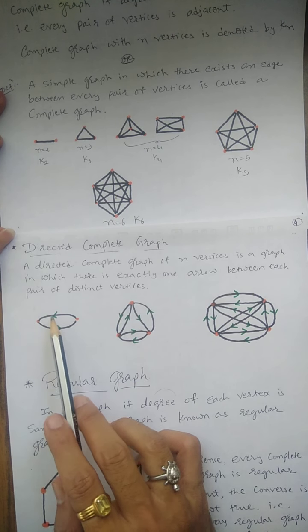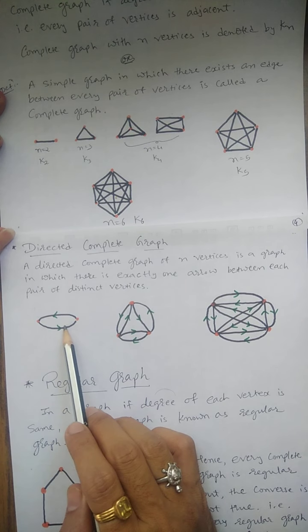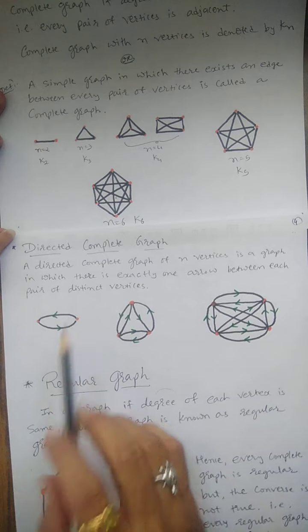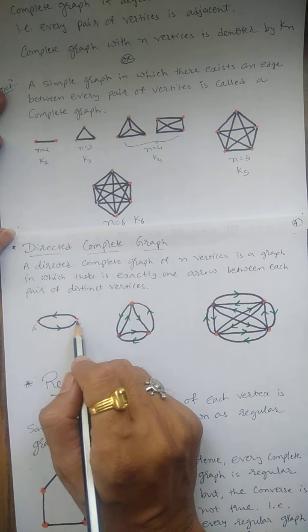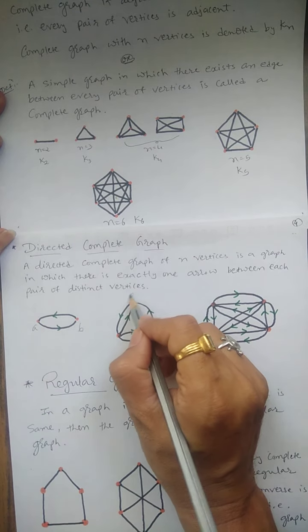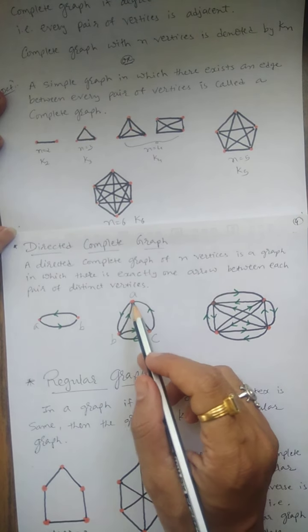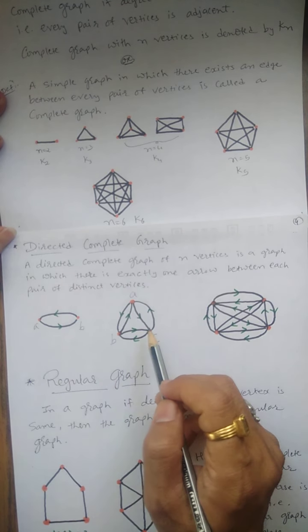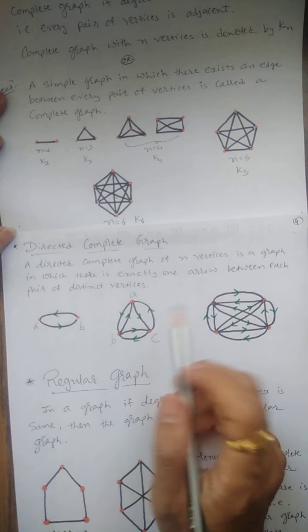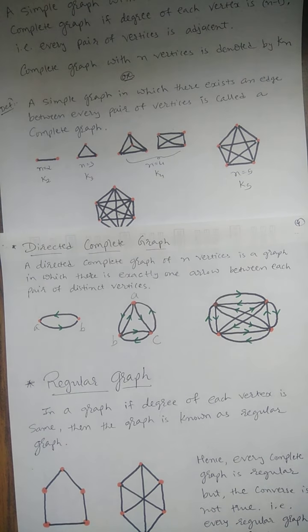When we talk about a directed graph, both directions must be between these 2 points. If this is A and this is B, then one is from A to B and the other from B to A. Similarly, for A, B and C we have A to B, B to A, B to C, C to B, A to C and C to A. So all these arcs are counted.